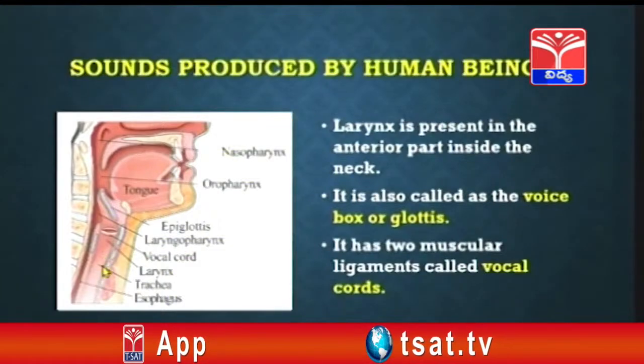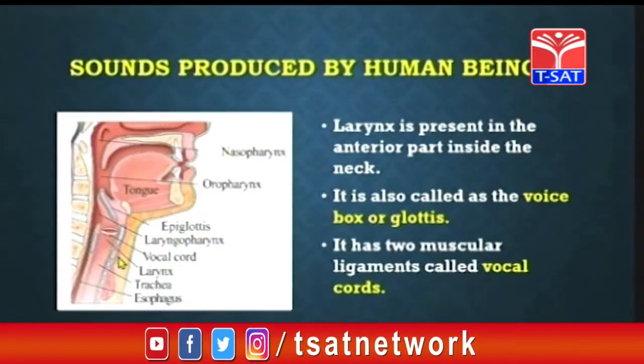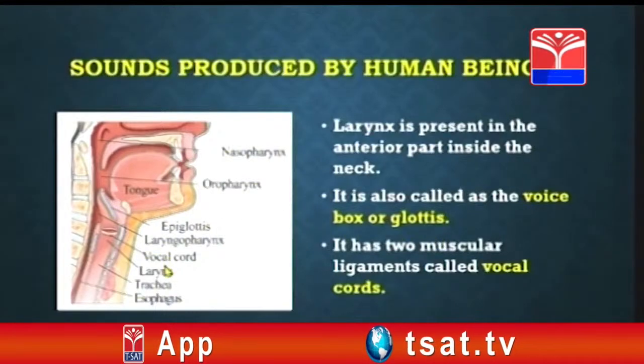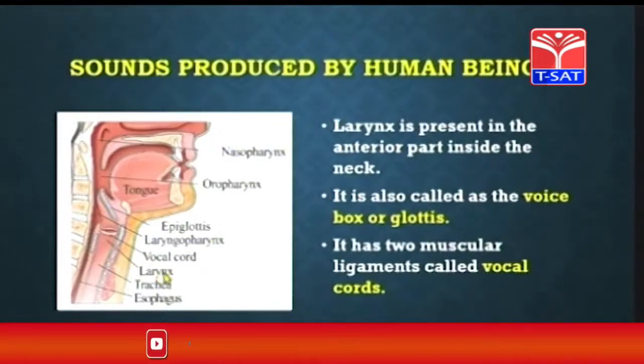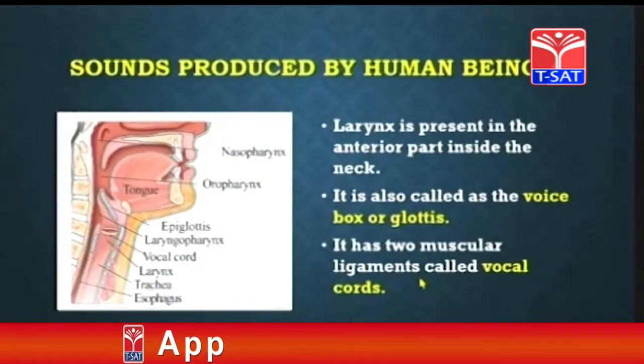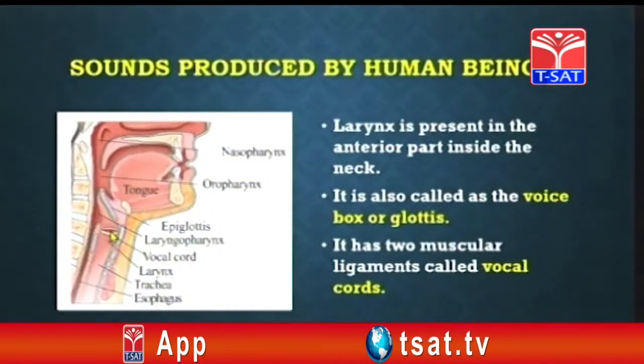On the anterior part of the neck, anterior part is the inside front part, children. On the inside front part, we have a part called the larynx. This is also called the voice box or the glottis. Okay, children, larynx is present in the anterior part inside the neck. This larynx has two muscular ligaments called the vocal cords. These are very important for speech, children. The vocal cords are spread on this entrance. They are spread on the larynx.